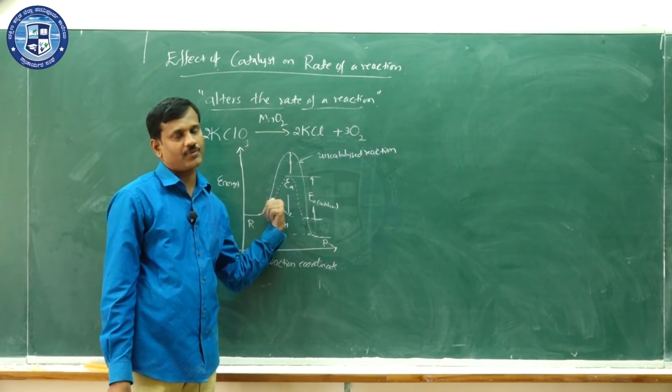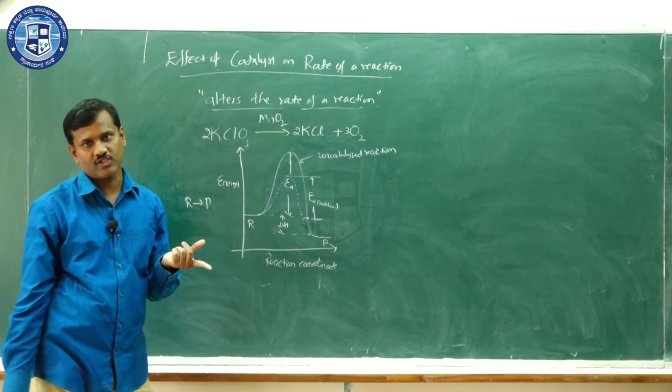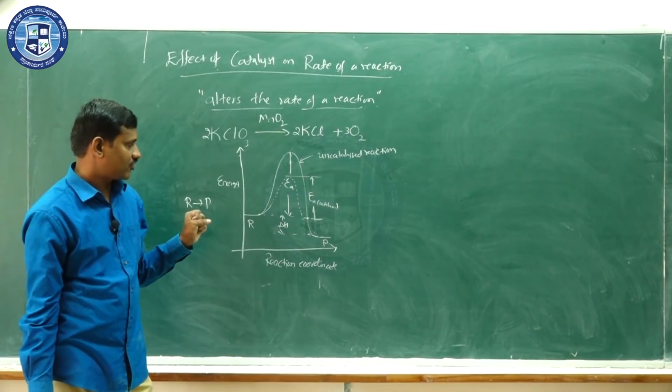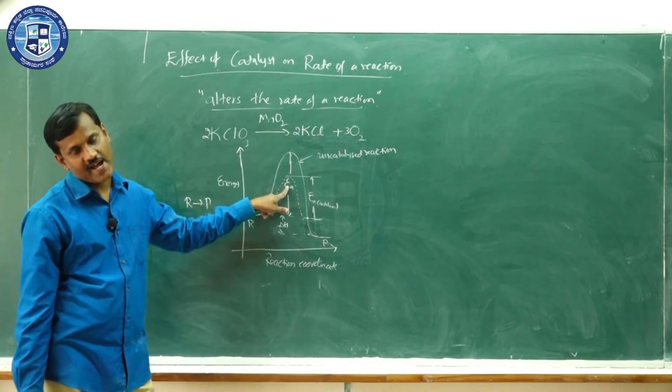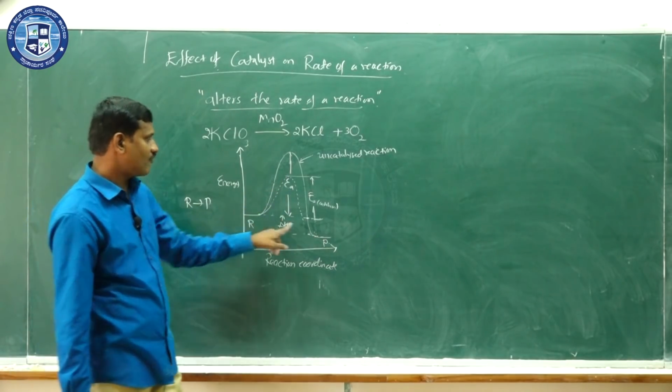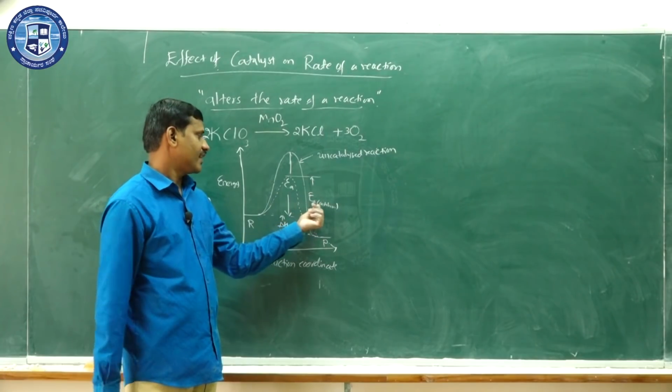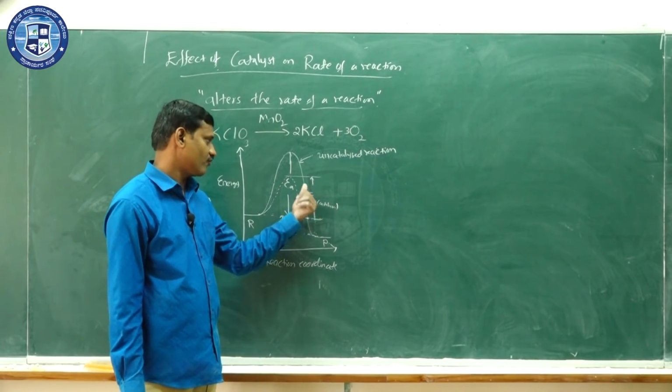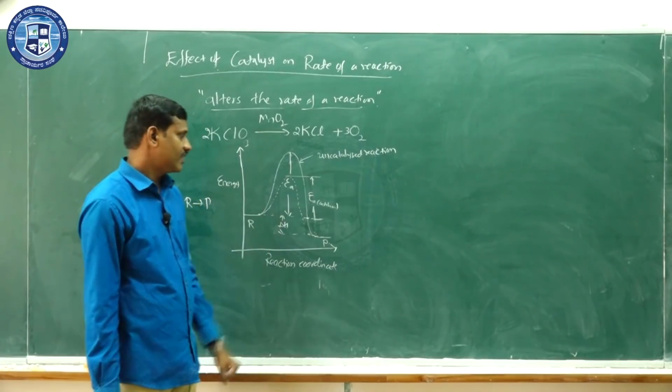From the Arrhenius concept, you know that the lower the activation energy, the more will be the rate of the reaction, and the higher the activation energy, the less will be the rate of the reaction. So now we have this one, the activation energy for the catalyzed reaction.